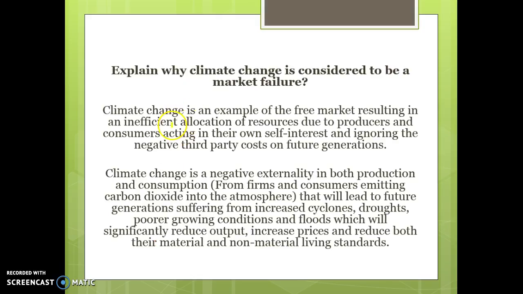So in terms of an answer, explain why climate change is considered to be a market failure. It relates to the free market resulting in inefficient allocation of resources because consumers and producers acting in their own self-interest are ignoring the third-party costs on future generations. Climate change is a negative externality in both production and consumption that leads to future generations suffering from cyclones, droughts, poorer growing conditions, which will reduce output, so you need to include this bit here, increase prices, and reduce both our material and non-material living standards. So point 1, point 2, the links to the environment, and then point 3, linking that back to national output and our future living standards.